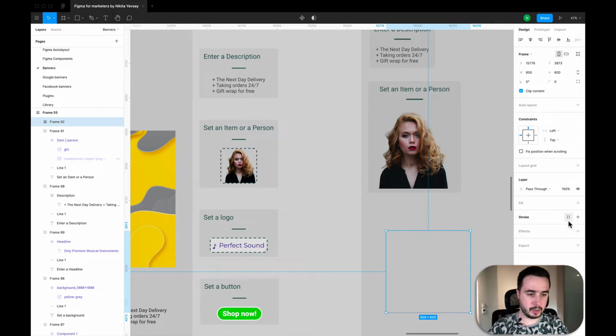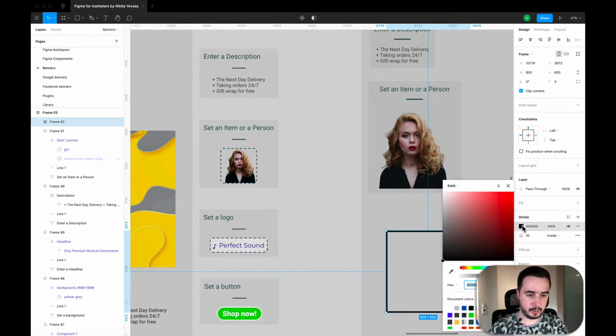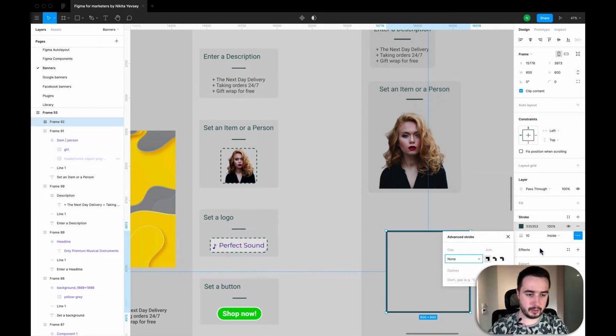Okay, and now I will add a stroke, let's say 10. I will change the color to this one, and I will add dashes. Okay, maybe looks better. Yeah, something like this. And I will use this setting outside.